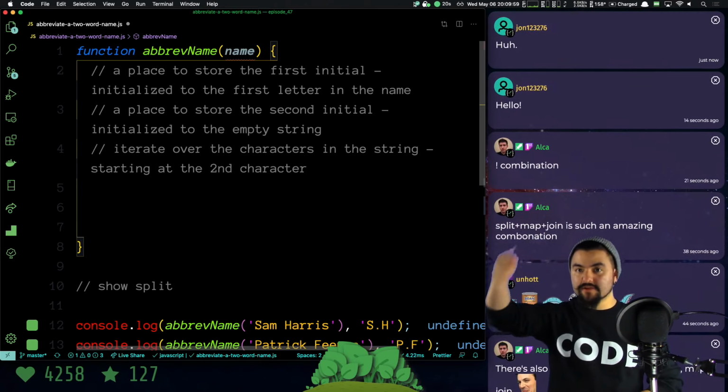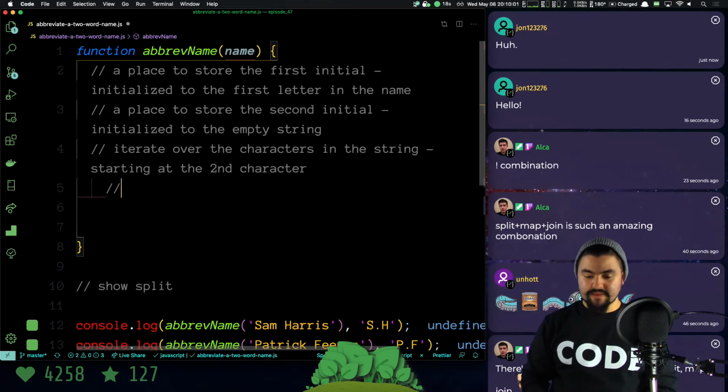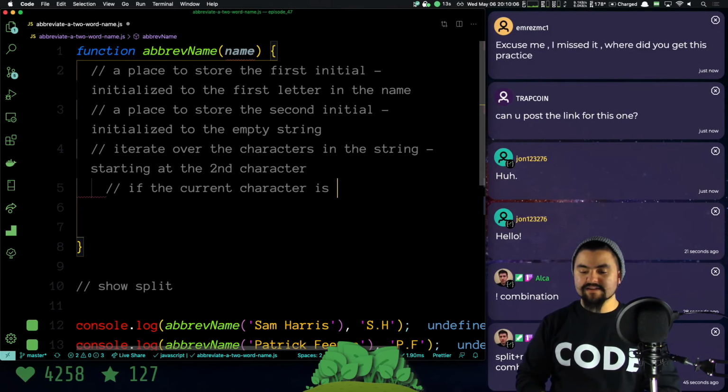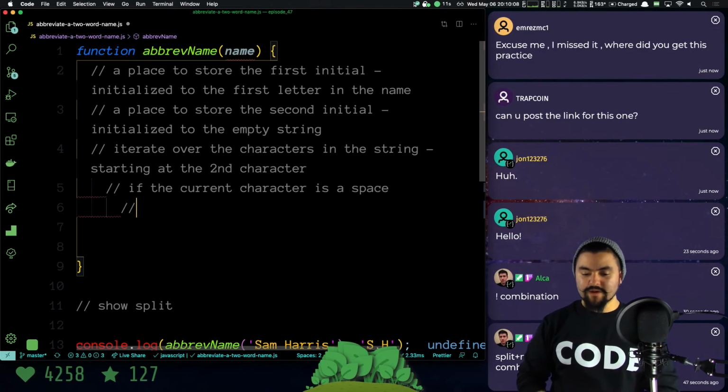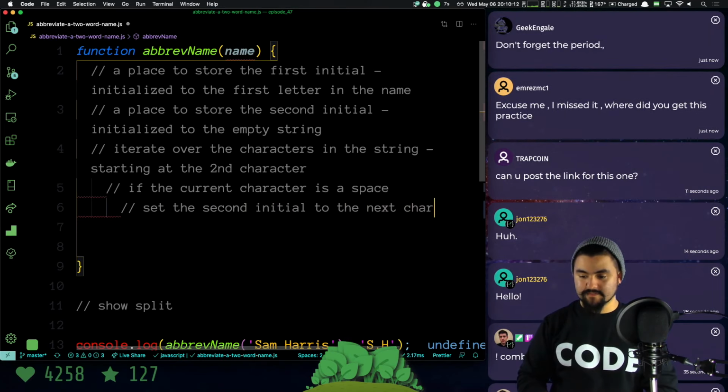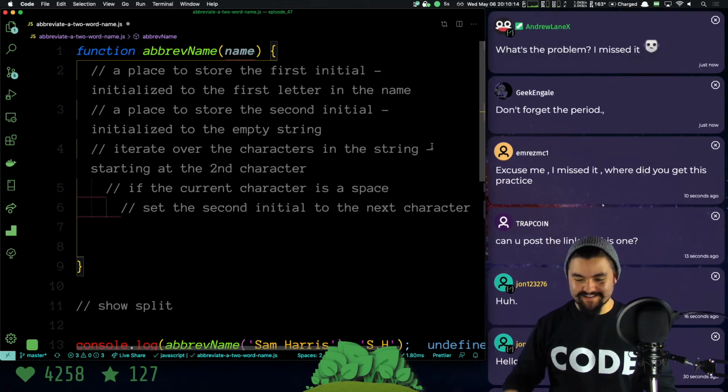And so we're iterating. We're looking at every single character. We'll say, if the current character is a space, then we need to set the second initial to the next character. Don't forget the period. It's just plain English right now.